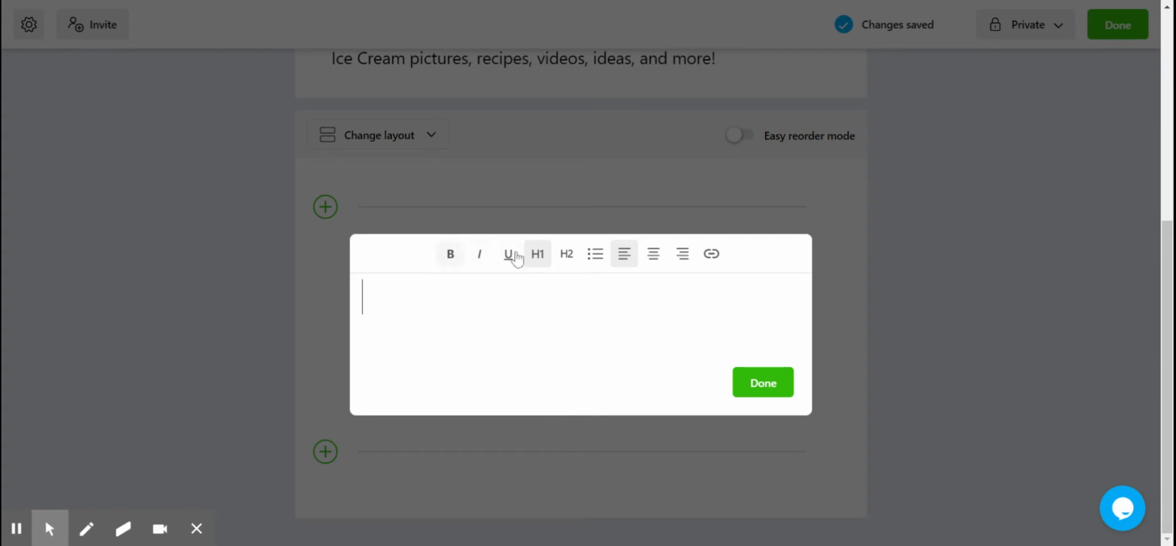You have your other ways to change your text: bold, italic, underline. You can make it a bulleted list, change the alignment, or add in a link. So my heading is going to be types of ice cream.